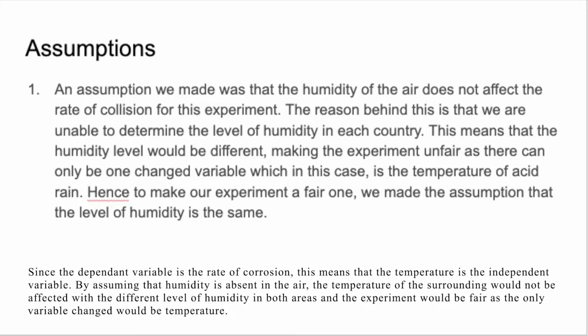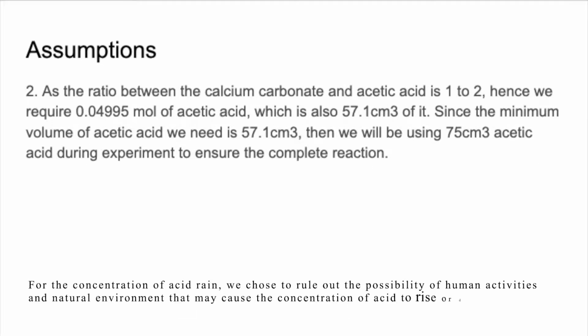By assuming that humidity is absent in the air, the temperature of the surroundings would not be affected by a different level of humidity in both areas, and the experiment would be fair as the only variable changed would be the temperature. For the concentration of acid rain, we chose to rule out the possibility of human activities and natural environment that may cause the concentration of acid to rise or drop. This also ensures a fair experiment as only one variable is changed.